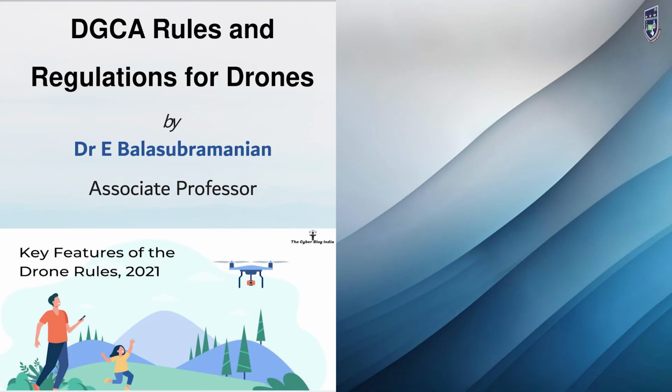Dear viewers, in this week we will be seeing the DGCA rules and regulations for unmanned aerial vehicles. The Directorate General of Civil Aviation formulated the UAV rules and regulations in 2021. So, in this particular week we will be seeing the key features of these rules and regulations for unmanned aerial vehicles, which are commercially called drones.